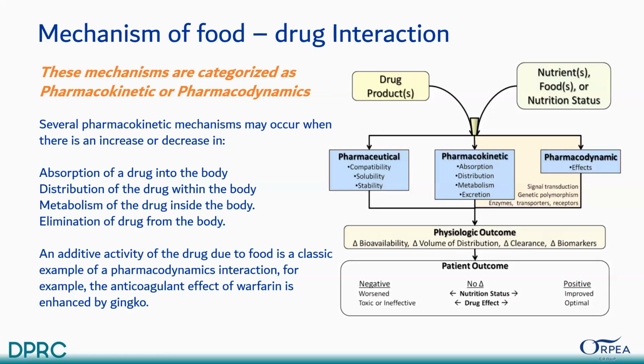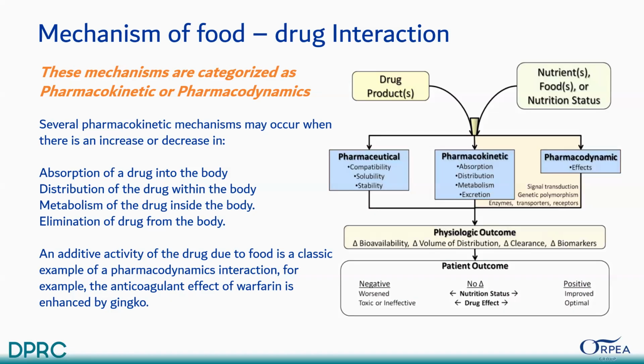And from these three responses together, the final result comes: the physiological outcome. What happens in that? Bioavailability increases or decreases, volume of distribution increases or decreases, clearance, and biomarkers also, like in CT scan and MRI, where they put biomarkers to scan things. It also depends on the food intake and on metabolism and excretion from the body, so the time depends on those things in the body. And the final outcome is the patient outcome.